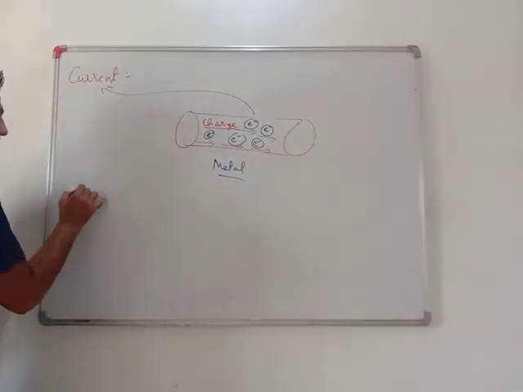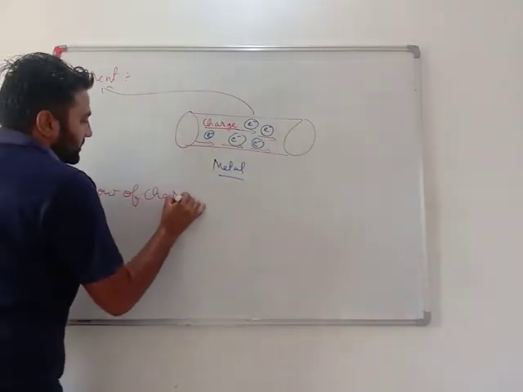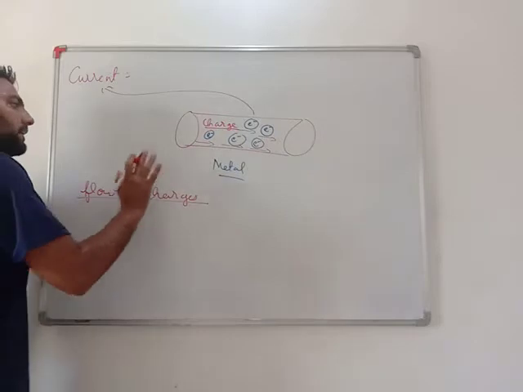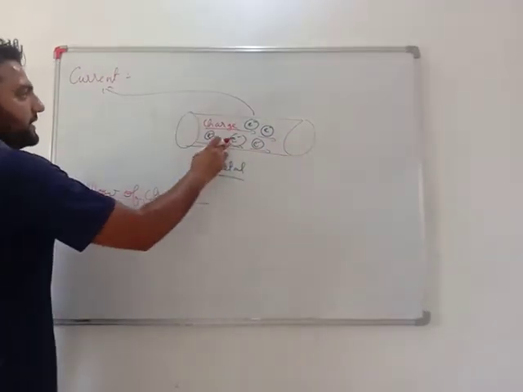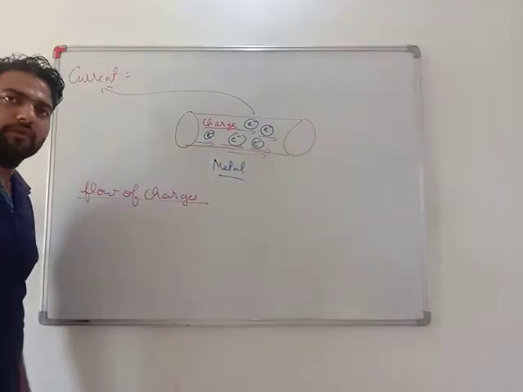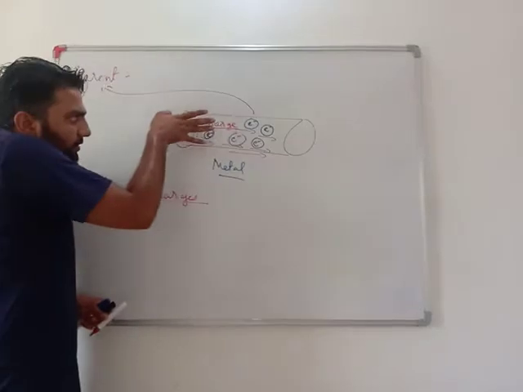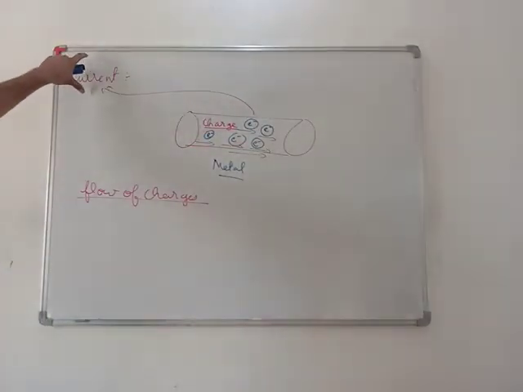Very important, what is current? Current is flow of charges. In any metal, if all the electrons start flowing in the same fixed direction, what they will generate is electric current.